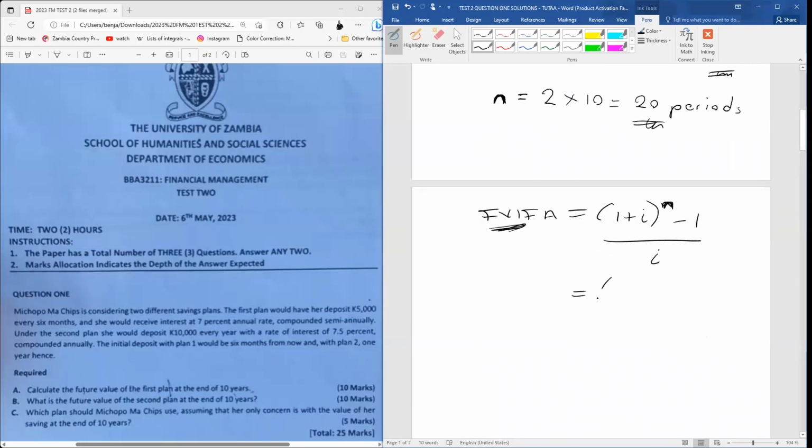So we're going to have 1 plus 0.035. We've converted the percentage into decimals. Nothing magical here. All to the power n, where n is equal to 20 periods, so we're going to have 20 there, minus 1, divided by our I, which is 0.035 or 3.5%.